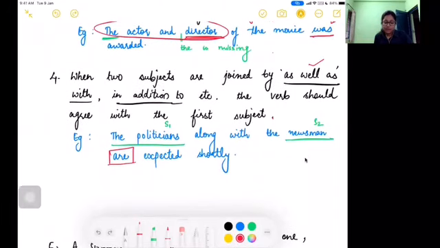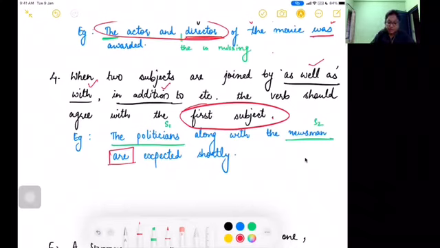Next. So when two subjects are joined by as well as, with, in addition to, etc., the verb will agree with the first subject. Look at the example here. The politicians along with the newsman are expected shortly. So is this the correct one or the wrong one? It's the correct one. Why?